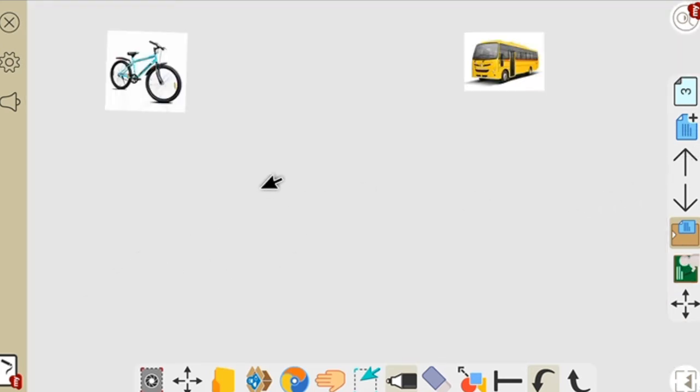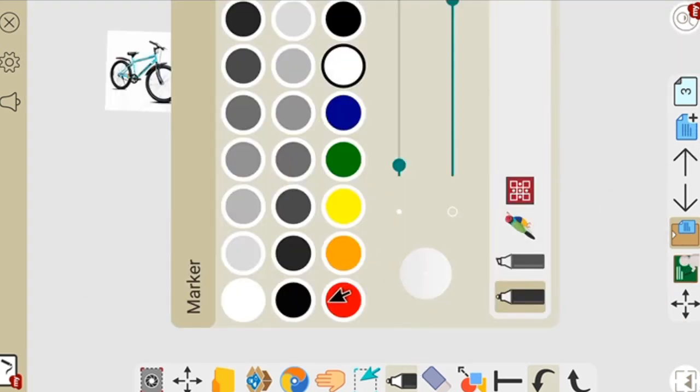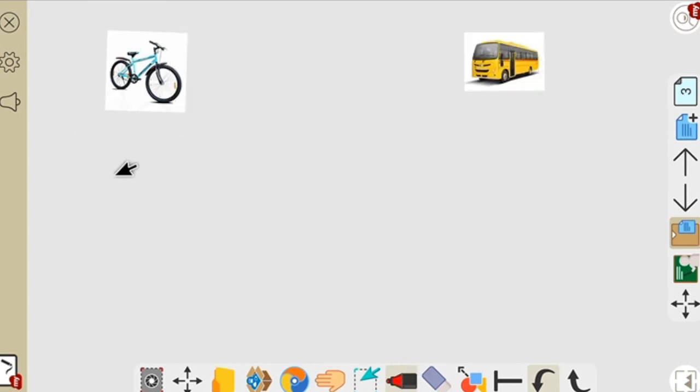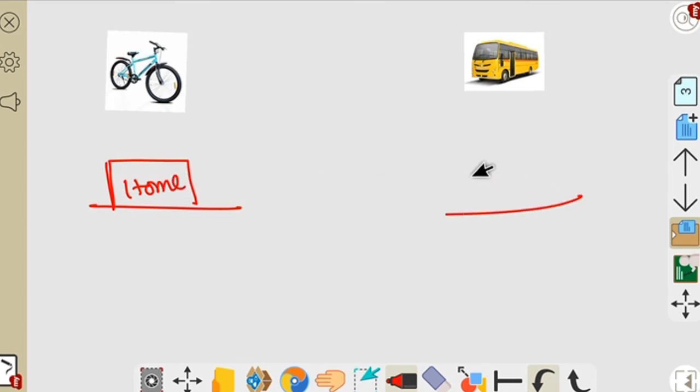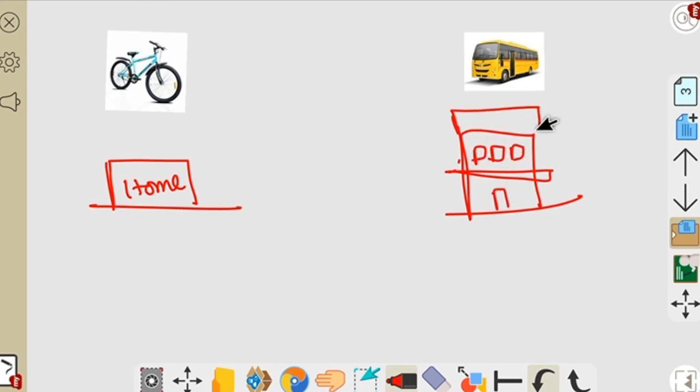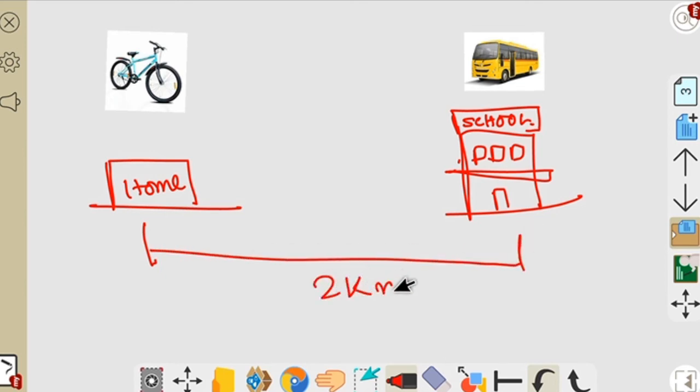Suppose, for an example, if you want to go to your school, again if we take that same example, so this is your home and this is your school. Now suppose the distance is 2 kilometers.